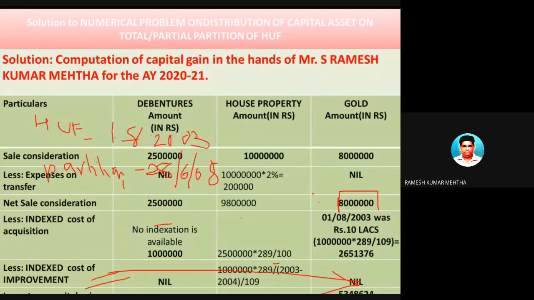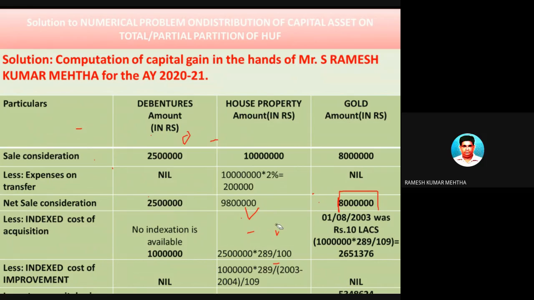We have to find out whether it is a long-term capital asset or a short-term capital asset. For this purpose, we have to take into consideration when the Hindu undivided family procured this gold. It was in 2003, and this gold was sold by the assessee in the year 2019-20. So it is almost from 2003 to 2019, 16 years, more than 3 years. So it is a long-term capital asset, number one. Number two, is it sold? Yes, Ramesh Kumar Mehta is selling that gold. So number two is also over.